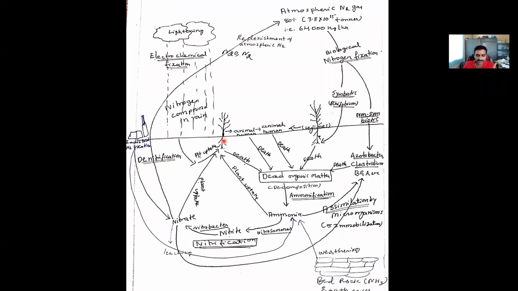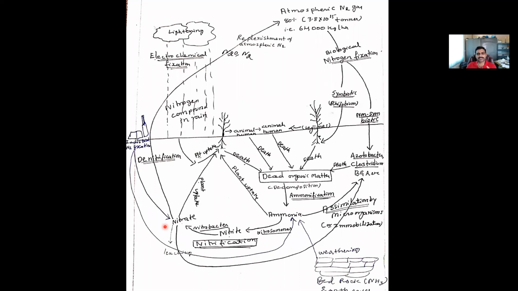Another type of nitrogen fixation is industrial nitrogen fixation. In industries, nitrogen will ultimately be added in the form of nitrate or in the form of ammonia. Okay, so this is how the nitrogen will come to the soil.